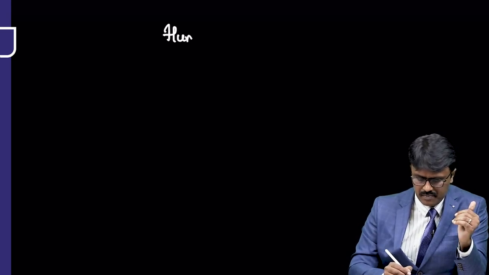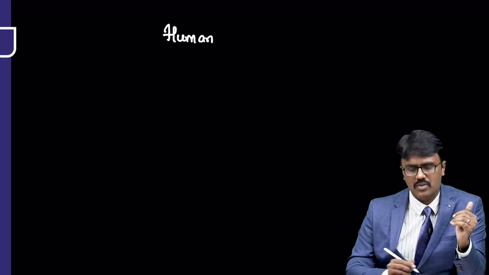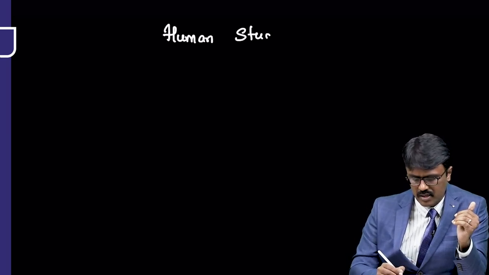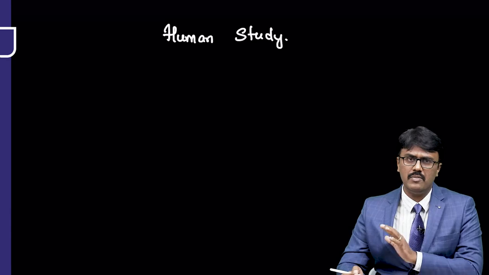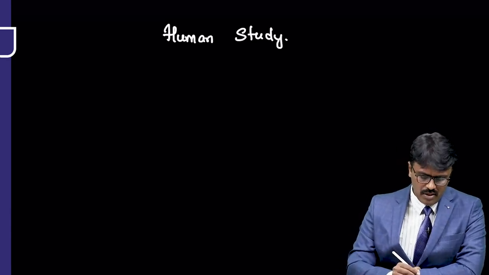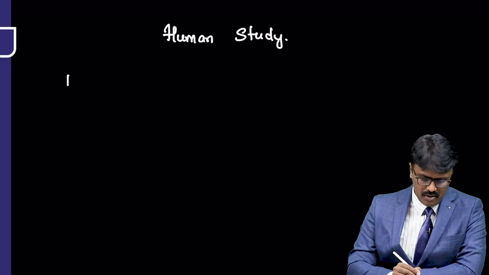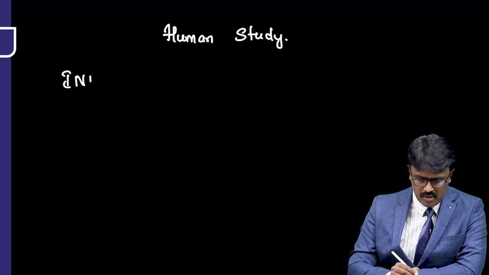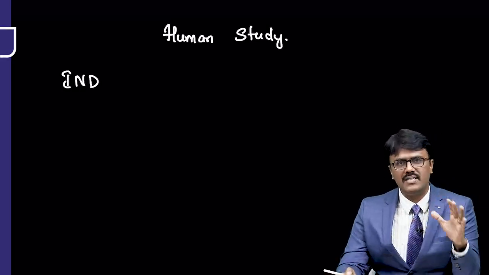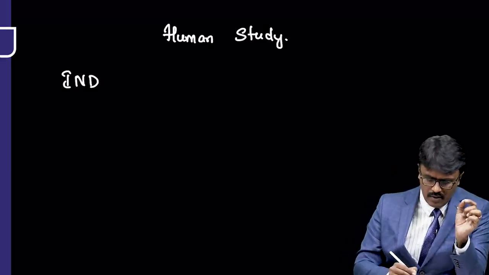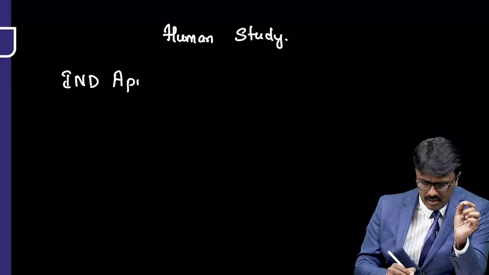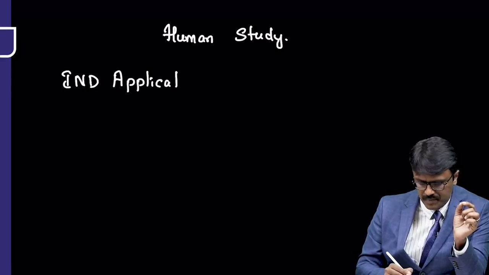So the next important aspect we start in humans is the human trial. The human study is the third aspect I told you. Before I go to the human study, I want to tell you the process. First of all, when you start a human trial, the first thing you need to do is apply for an application called IND. What does IND stand for? Investigational New Drug. So we have to apply for an Investigational New Drug application.